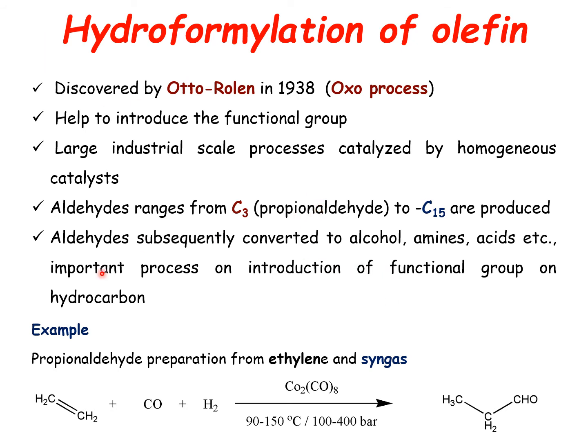And you can see that whatever aldehyde is formed in the beginning step can be converted into various other functional groups, and hydroformylated products ranging from C3 hydrocarbon, that is propanediol, to C15 hydrocarbon can be easily prepared using these methods. It is one of the large industrial scale processes catalyzed by a homogeneous catalyst. Till now it has been used for various applications.